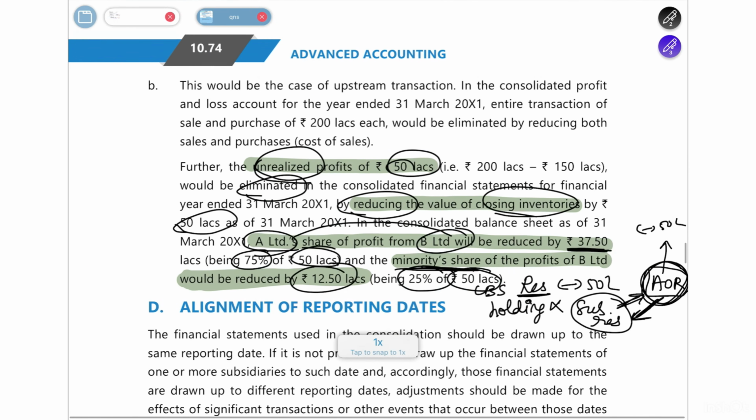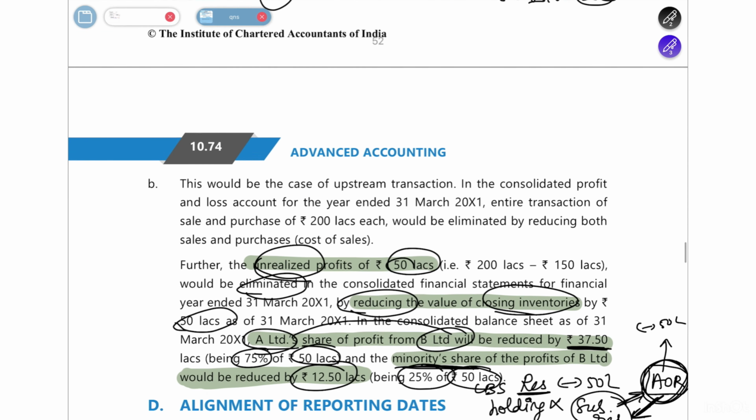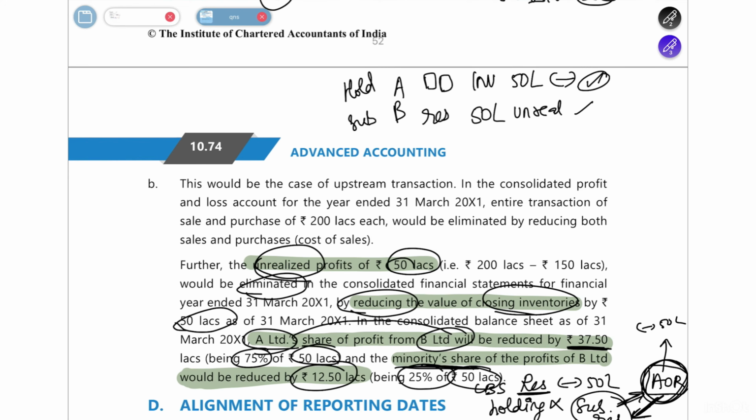Let me explain this again in case you have not understood. There is A, which is the holding company, and there is B, which is the subsidiary company. A Limited has got the inventory, so the inventory is inflated with a profit of 50 lakh rupees. This 50 lakh rupees you have to reduce from the inventories. B Limited's reserves and P&L account also has a profit of 50 lakh rupees, which is unrealized. So this also you have to eliminate. But in the last case, A Limited earned a profit of 20 lakh rupees and you directly eliminated it from the group reserves.